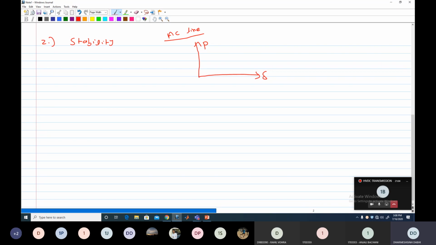From the P delta curve, suppose this is the P delta curve here, and this is the maximum power which you can transmit through the AC transmission line. At which angle? That is at angle delta maximum, which is nothing but 90 degrees. Clear? As per the equation of active power transmission in the transmission line, it is V1 V2 divided by X into sine delta.